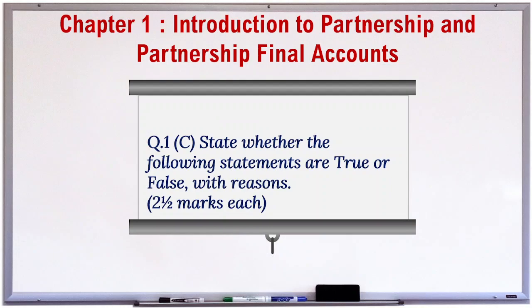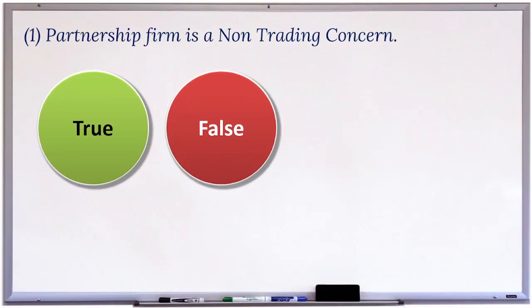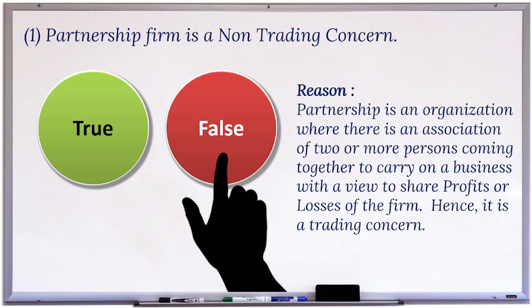Question 1. C. State whether the following statements are true or false, with reasons. 2.5 marks each. 1. Partnership firm is a non-trading concern. This statement is false. Reason. Partnership is an organization where there is an association of two or more persons coming together to carry on a business with a view to share profit or losses of a firm. Hence, it is a trading concern.